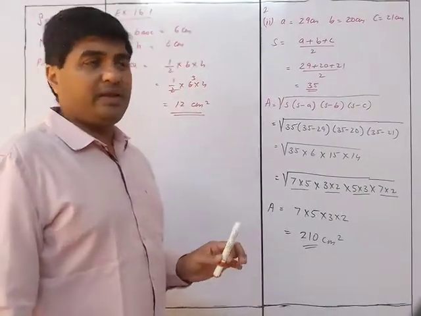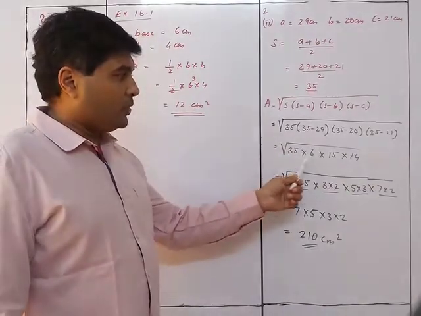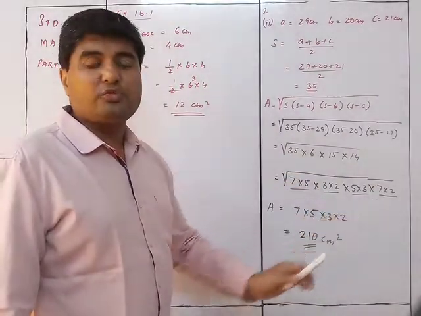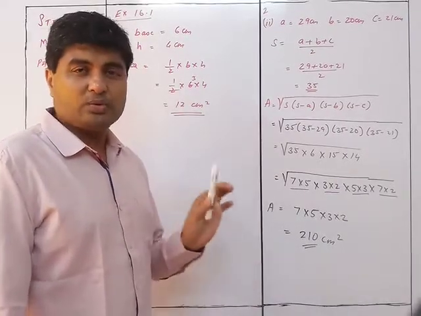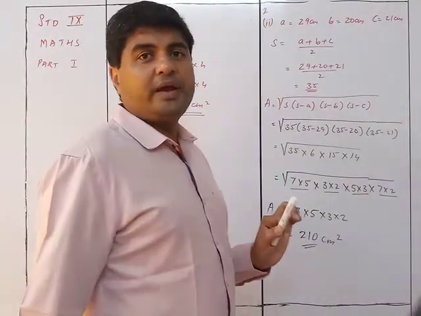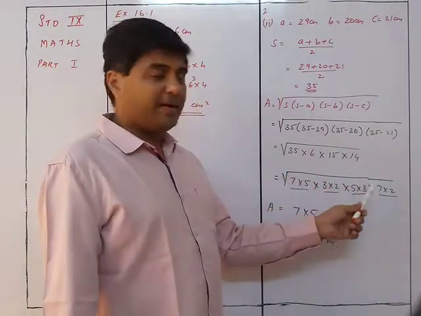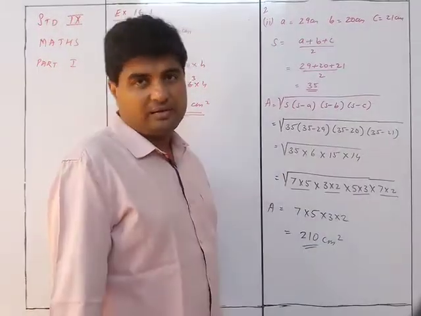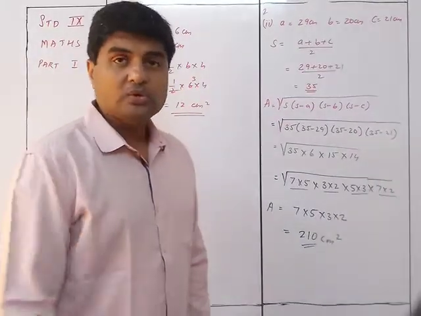Heron's formula is very easy because you are going to take this S prime factorization. You are not going to multiply and find out the square root. No, we don't do all that hassle. We are just going to prime factorize it in the smaller part itself so that you get it like this. Okay, so this was question number 2.